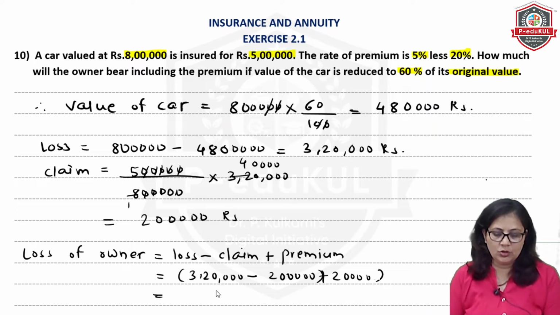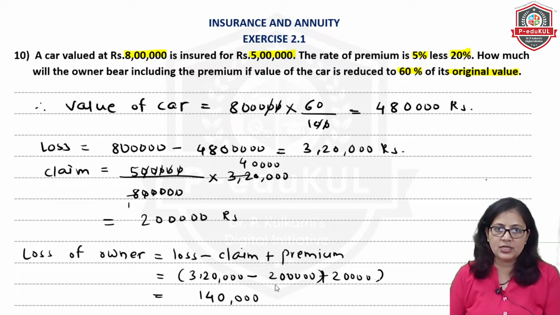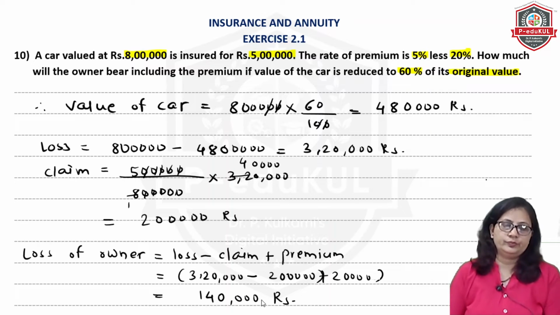So the total loss will be 1,40,000, and the final answer you will get is 1,40,000 rupees.